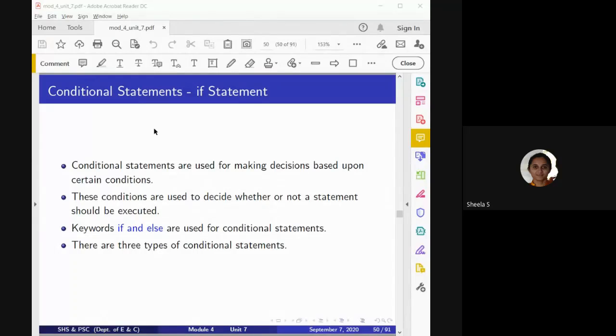Last class we discussed timing control. When we consider timing control, there are mainly three types: one is delay based timing control, the other is event based timing control, and the third is level based timing control.